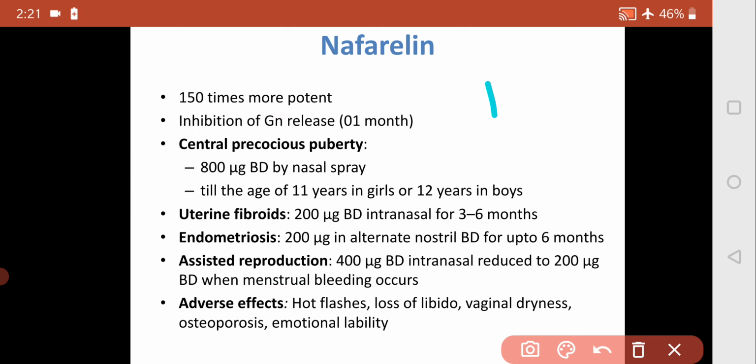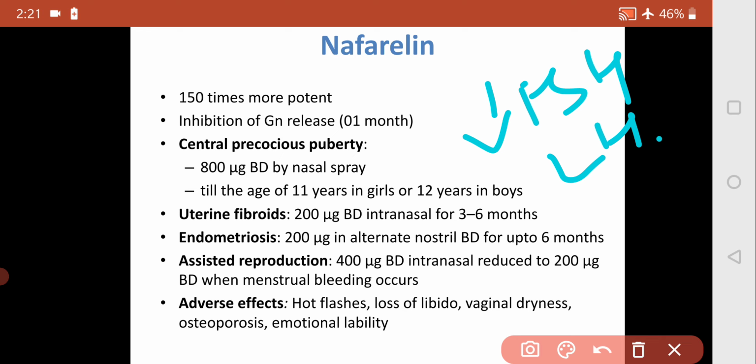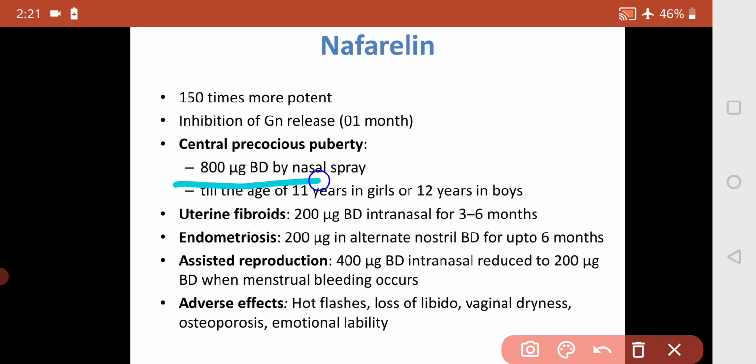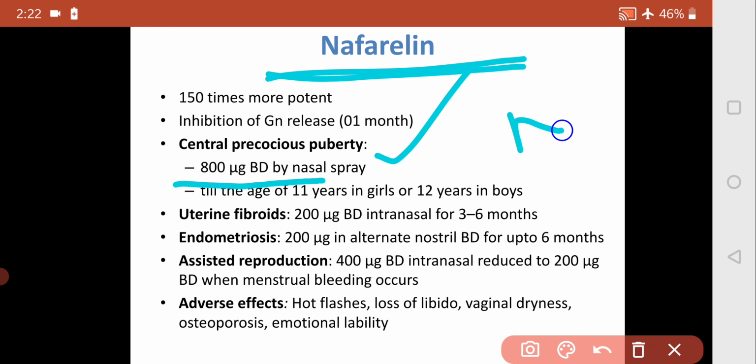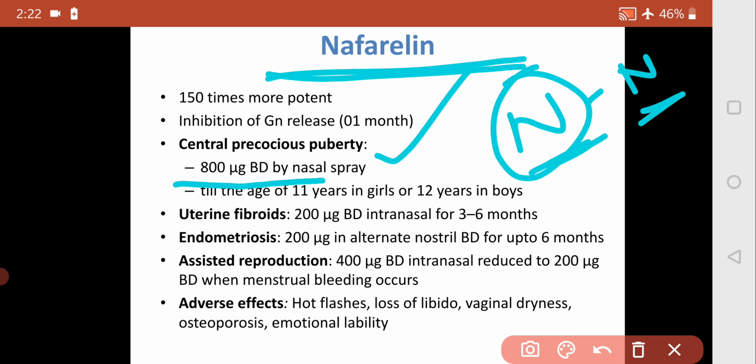Ultimately we want to decrease the FSH and LH. When there is central precocious puberty, with more gonadotropin, we give nafarelin 800 micrograms two times in a day by nasal spray. Try to remember N4N: nafarelin nasal. Nafarelin is used by the nasal route, and one other drug, buserelin, is also used by the nasal route. So remember nasal route nafarelin, 800 micrograms two times a day.